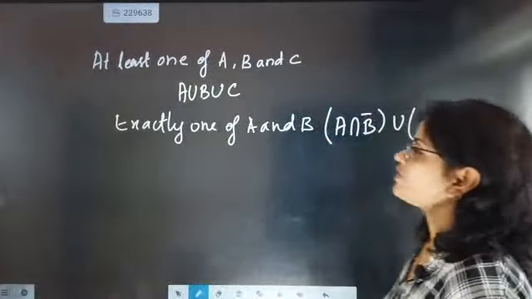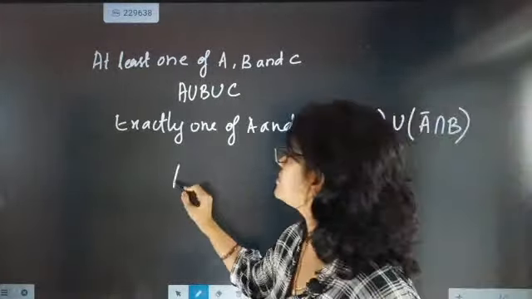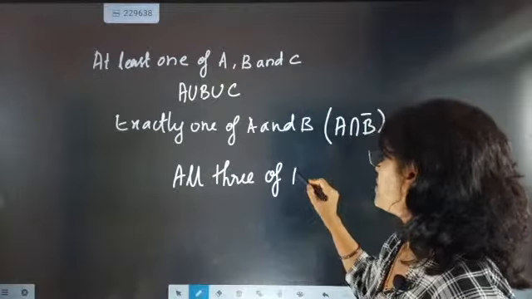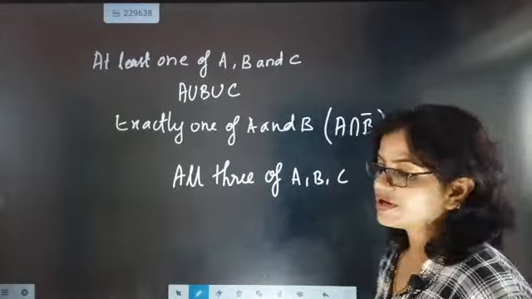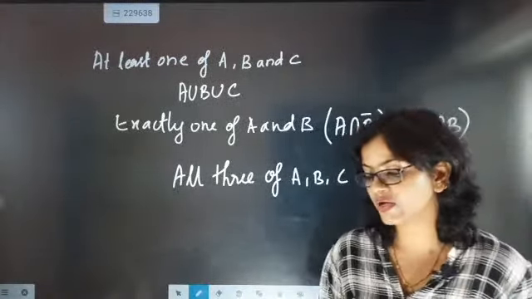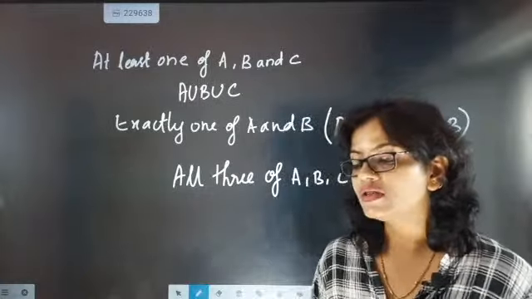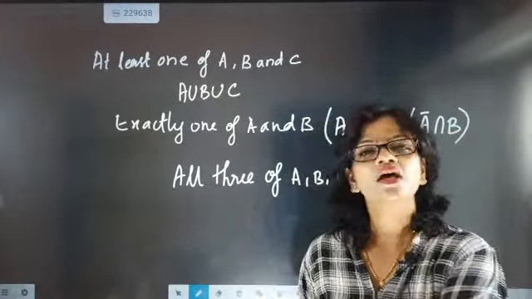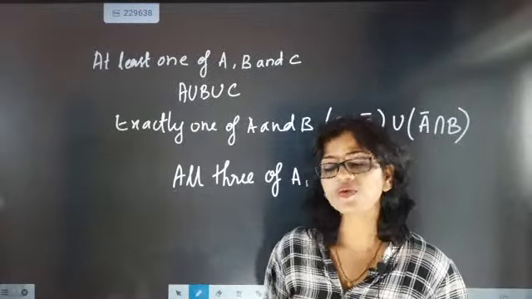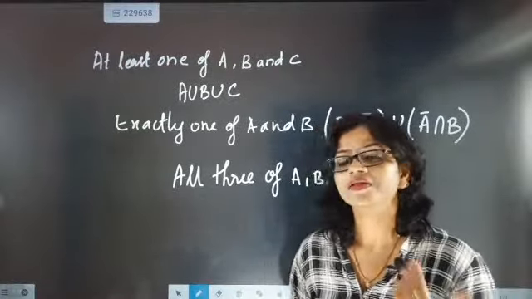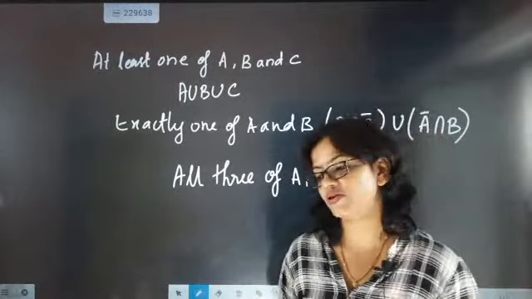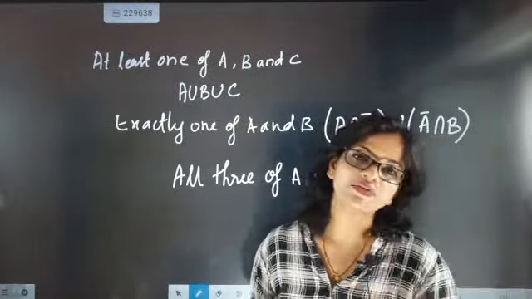All three of A, B, C. If somebody tells you all three of A, B, C, it means you want to take all three together. When you are considering all three together, you say, fine, I will take A also, I will take B also, I will take C also. It means I will not be leaving anything, I will take all three.